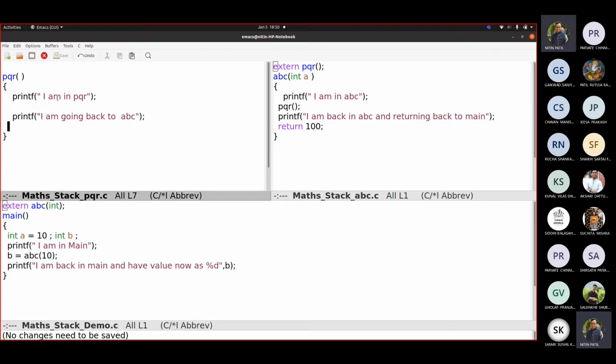Can you understand all these 3? Pretty simple. What was the scenario? This was main. It is calling the ABC function. And the ABC function is here. This ABC function in turn calls PQR. And PQR is not calling anything. But let us try to see how it works.